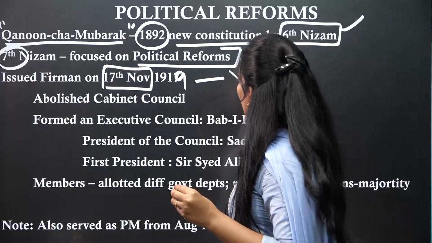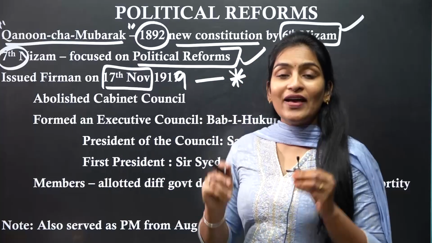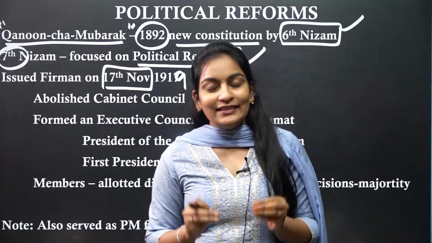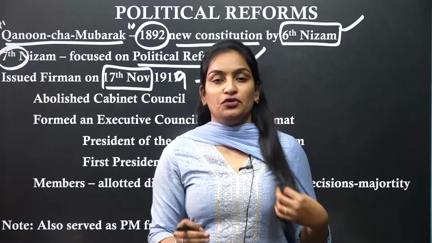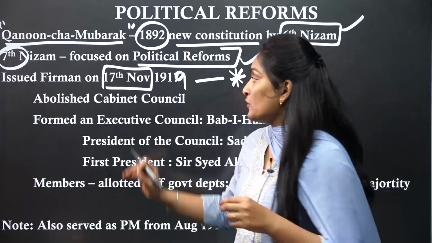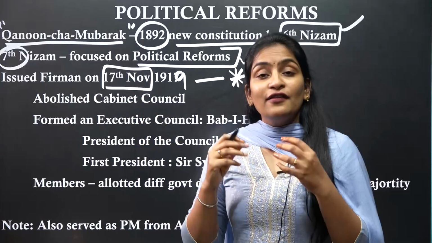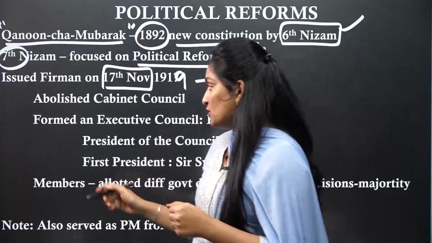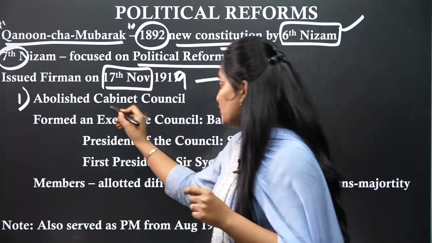This is one more prelims fact you have to remember: this Farman of 1919 was issued on November 17th, 1919. For what purpose was it issued? For political reforms. What did it do? First thing, it abolished the cabinet council.